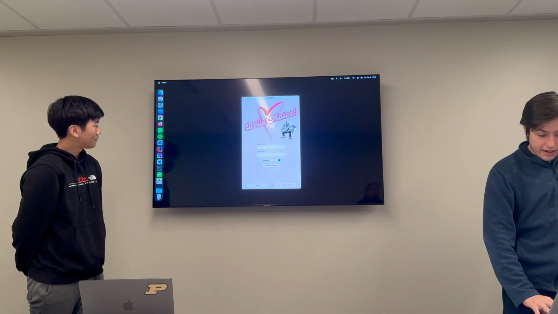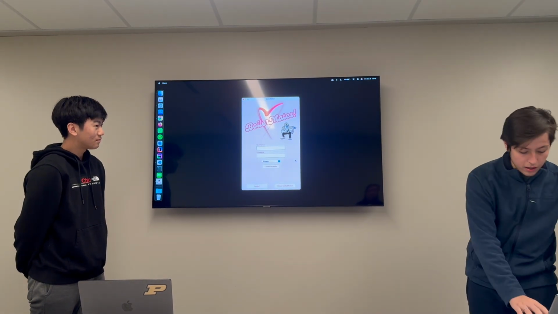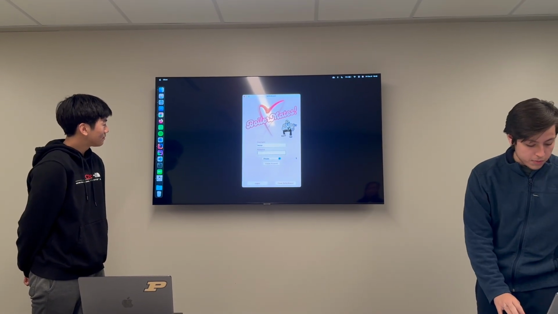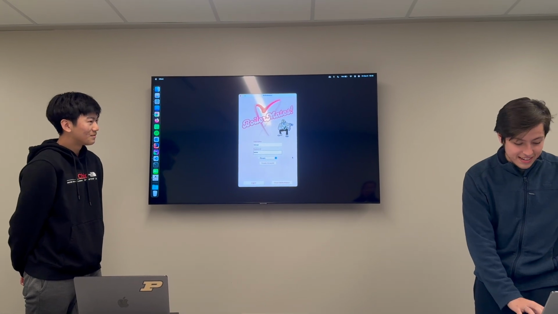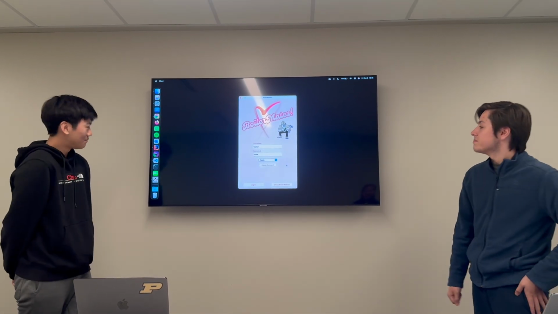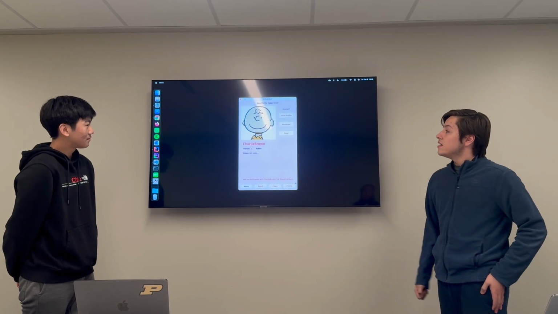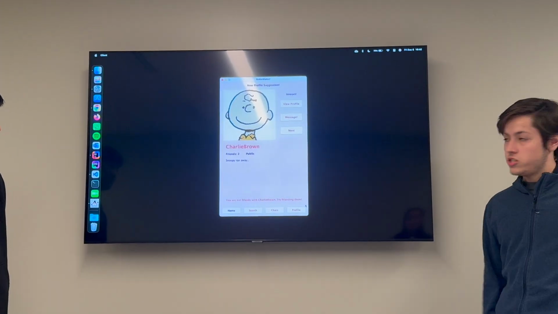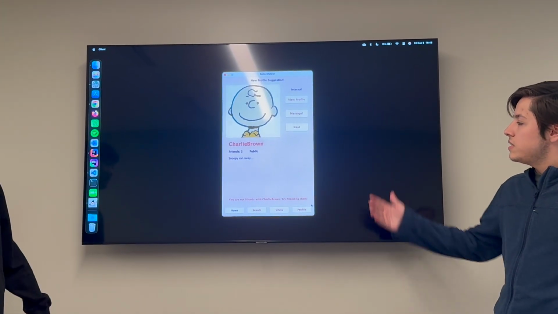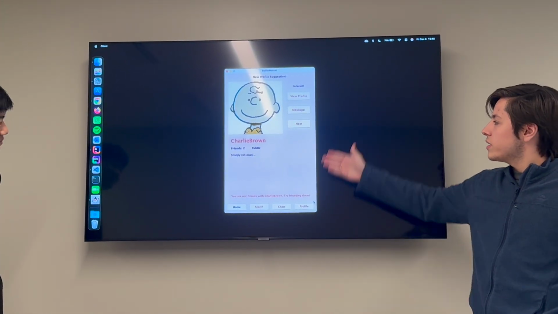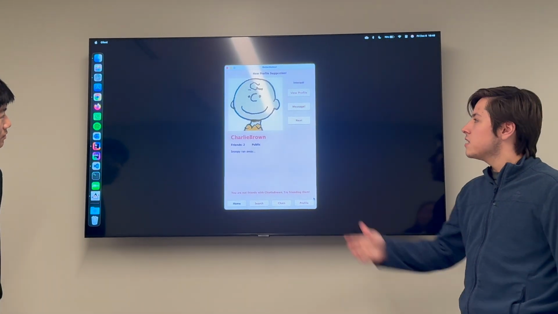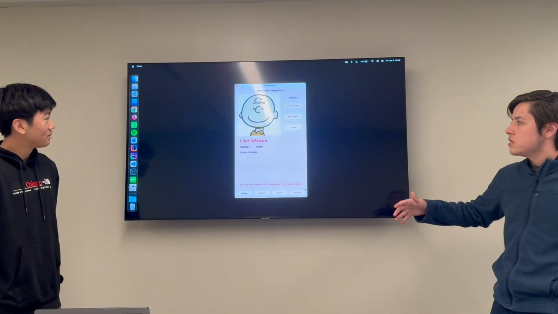So I'm gonna create an account. I'm gonna call myself Victor. My password, I'm not gonna tell you. And it's gonna be a public account. Okay, let's create an account. And here we can see the new profile suggestion. We see Charlie Brown right here. We can see some buttons here, and Dylan's gonna talk a little about the buttons and what they do for this random profile screen.